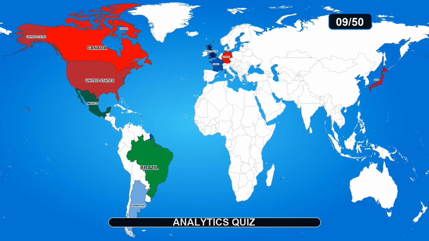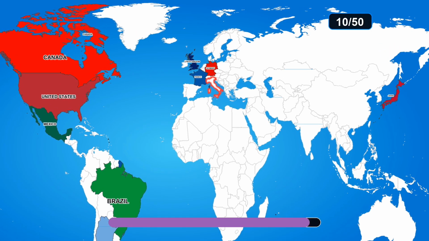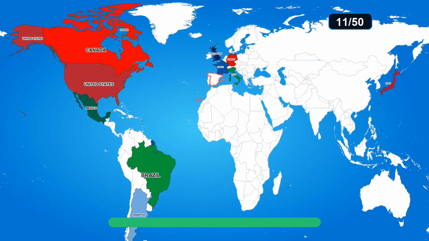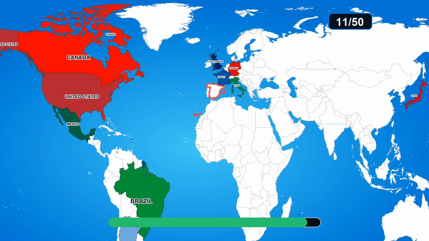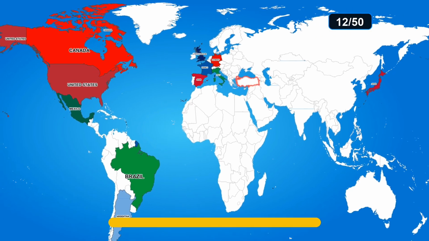Guess the country on the map. The answer is Germany. Guess the country on the map. The answer is Italy. Guess the country on the map. The answer is Spain. Guess the country on the map.